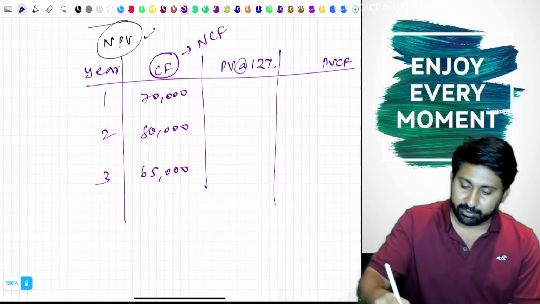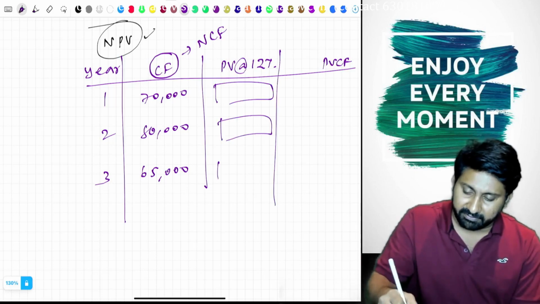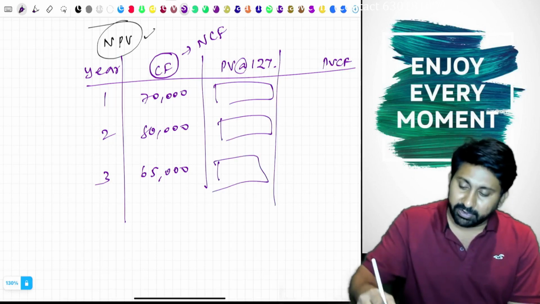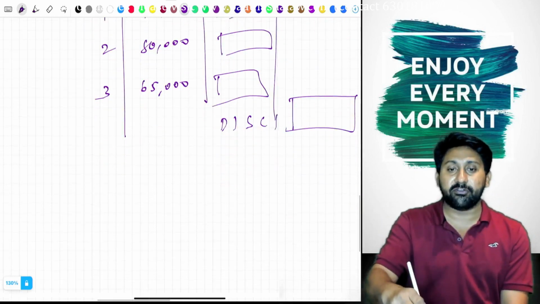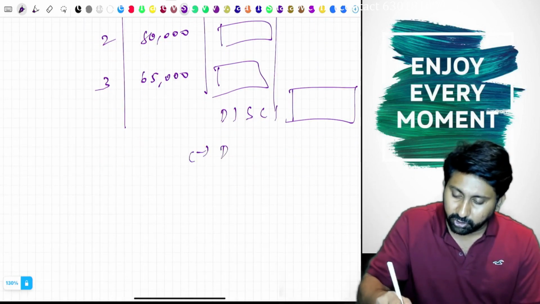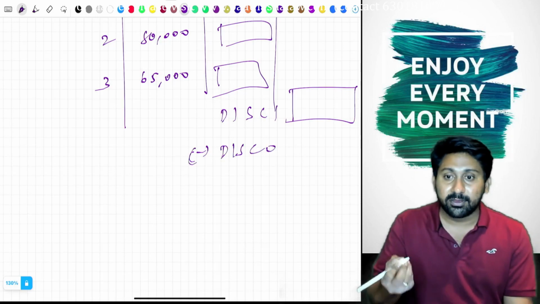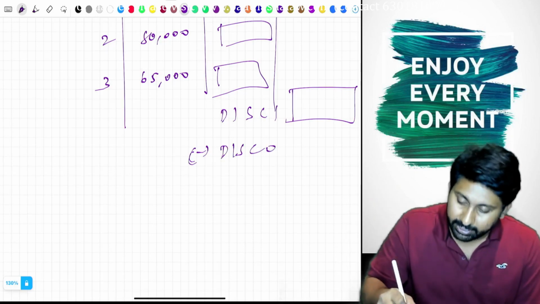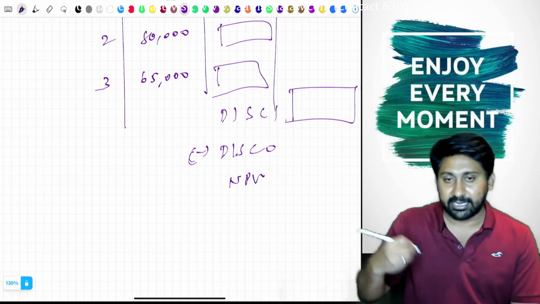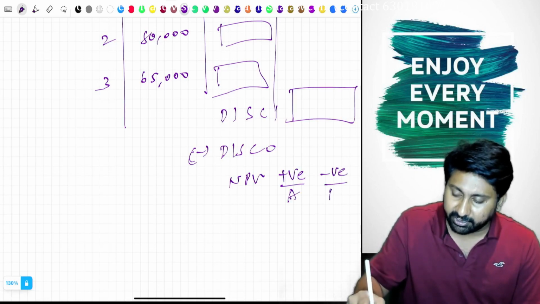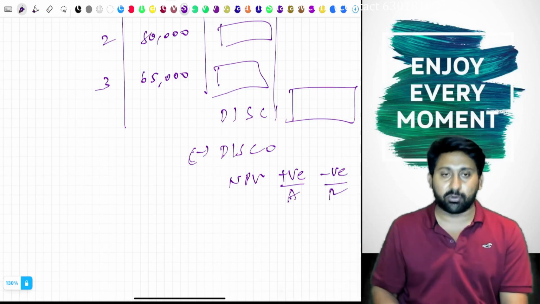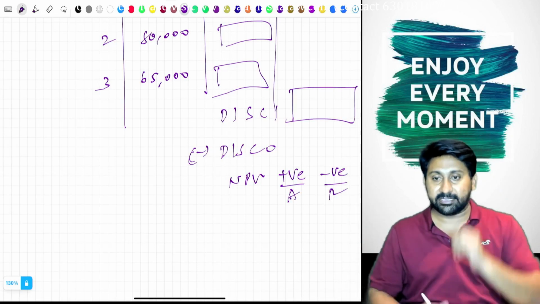PV factors you will take. So you will take some PV factor. Next, you will get the PVCF, which is called discounted cash inflow. From this, you will deduct DISCO. What is DISCO? Discounted cash outflow. The balance will be called NPV. If it is positive, you will accept. If it is negative, you will reject. That's all. Answer over. But there is a problem in this.